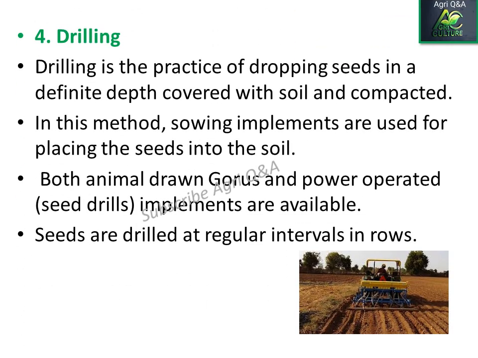Next is drilling. Drilling is the practice of dropping seeds at a definite depth, covered with soil and compacted. In this method, sowing implements are used for placing the seeds into the soil. Both animal drawn implements and power operated implements are available. Seeds are drilled at regular intervals in rows.